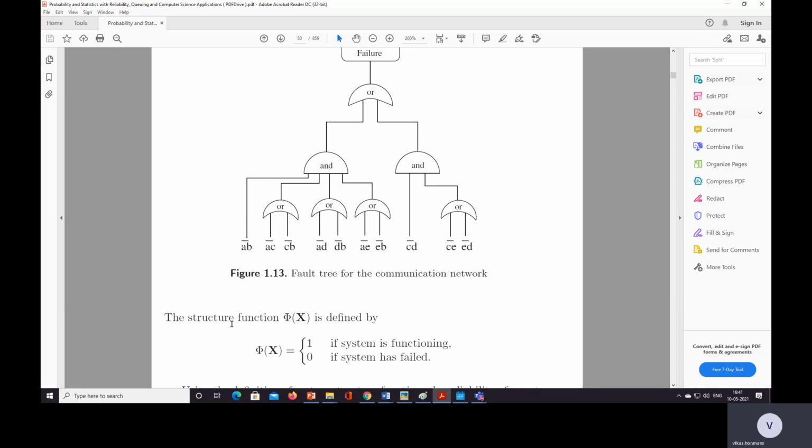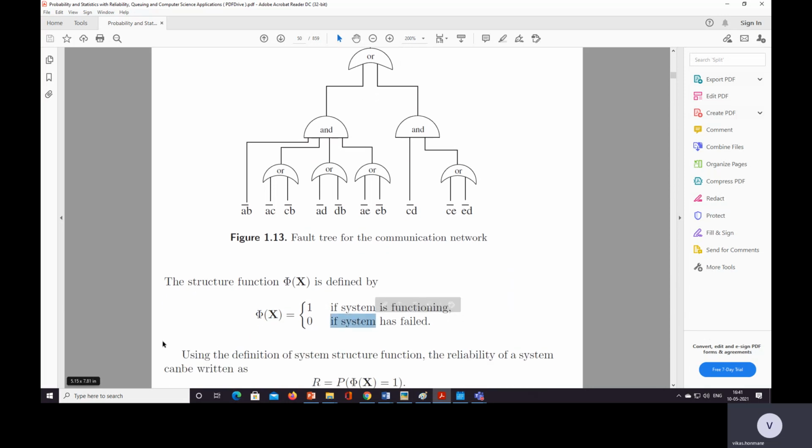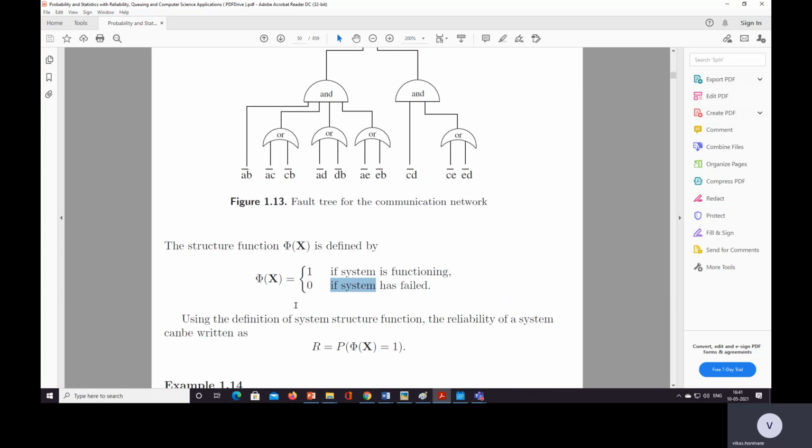The structure function phi of x is defined as 1 if the system is functioning, and 0 if the system has failed. Using this definition of the system structure, the system reliability can be written as R equal to probability of phi of x equal to 1, that is, whether it is working or not, which we need to check.